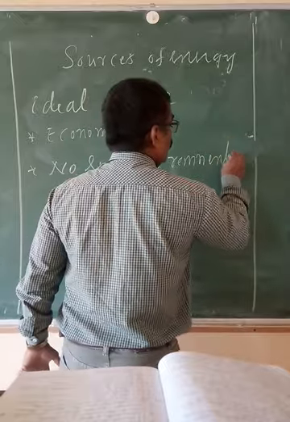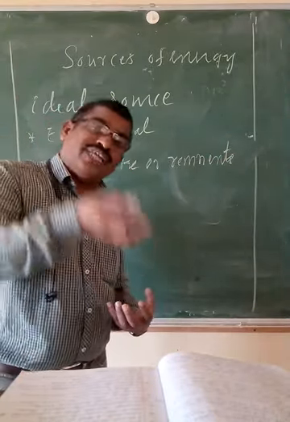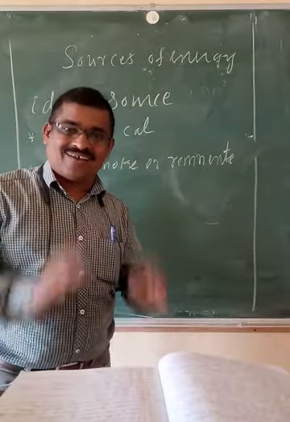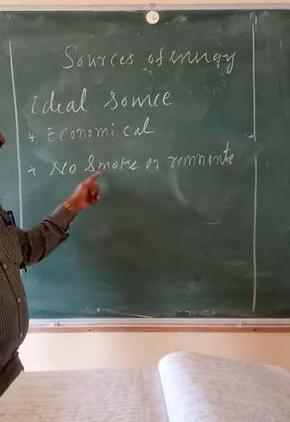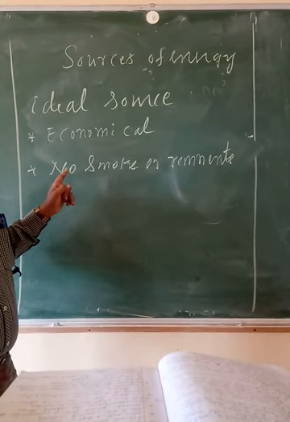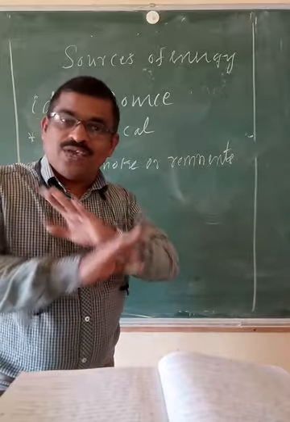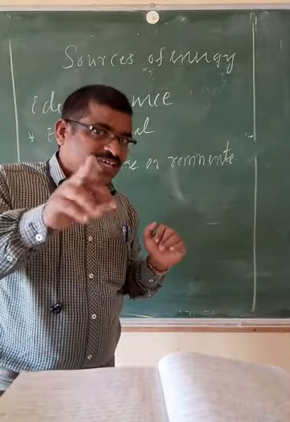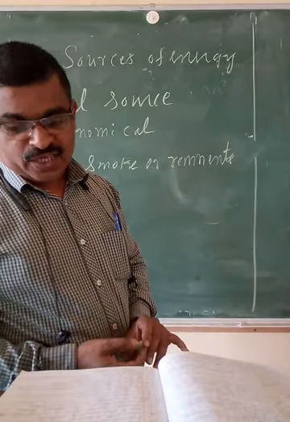The source should not produce any smoke or ash or charcoal. Such a fuel is an ideal fuel. You know LPG, it gives no smoke.